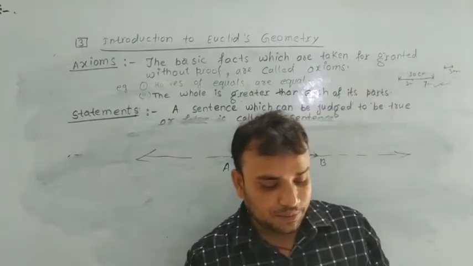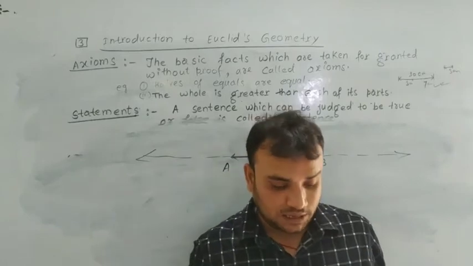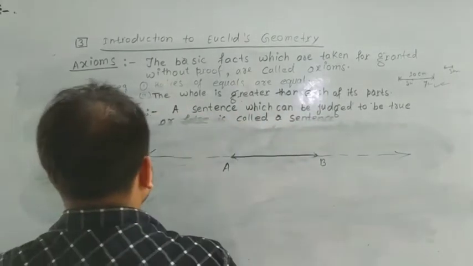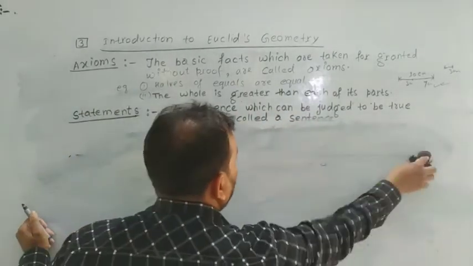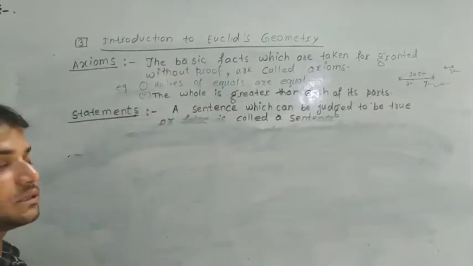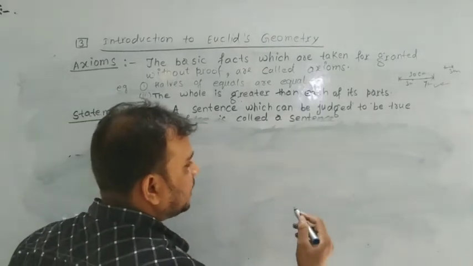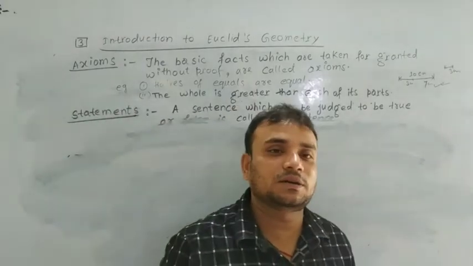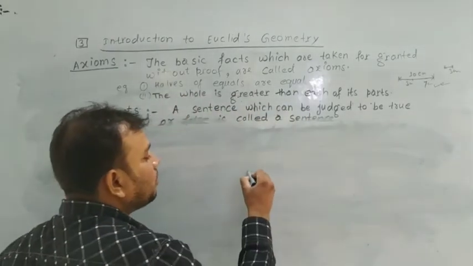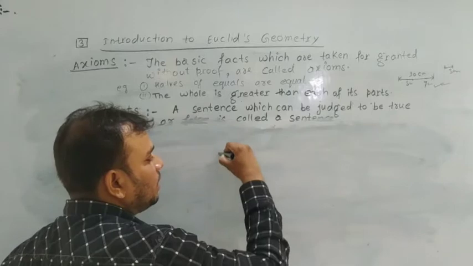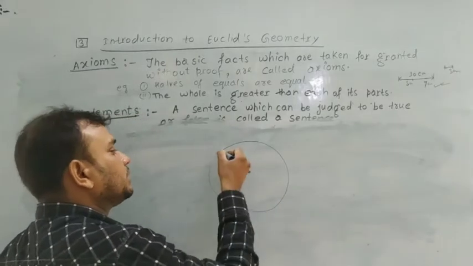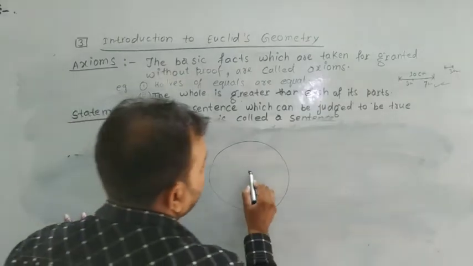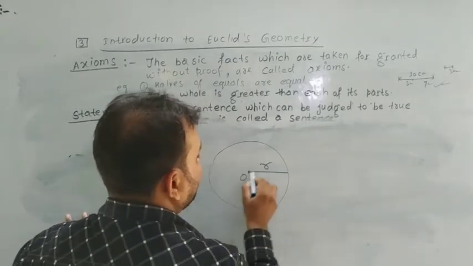Next, a circle can be drawn with any center and any radius. Dear students, to draw a circle, we first take any center and any radius, 2 cm, 1.5 cm, 3 cm. Then the iron nail is here and the pencil point is rotated this way. So we draw a circle with center O and radius R.